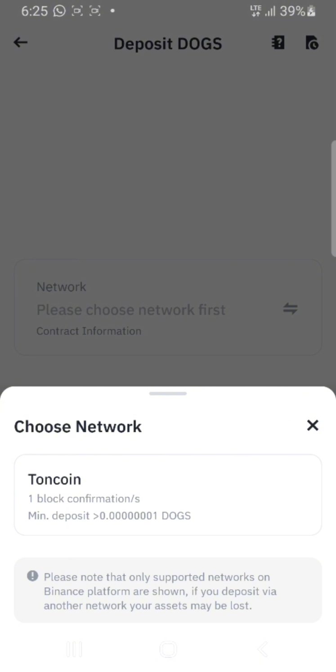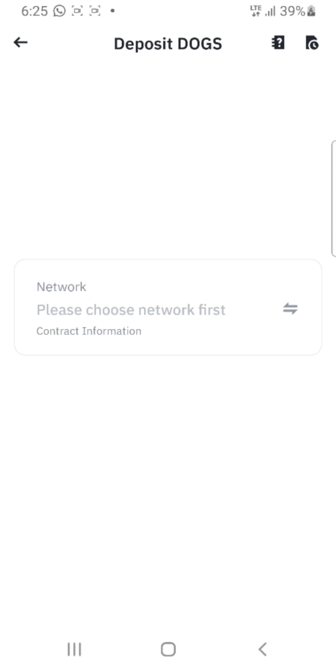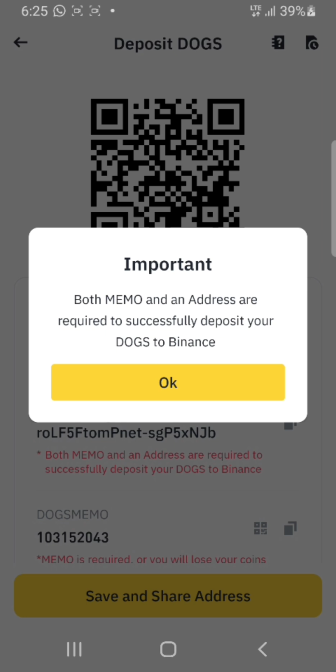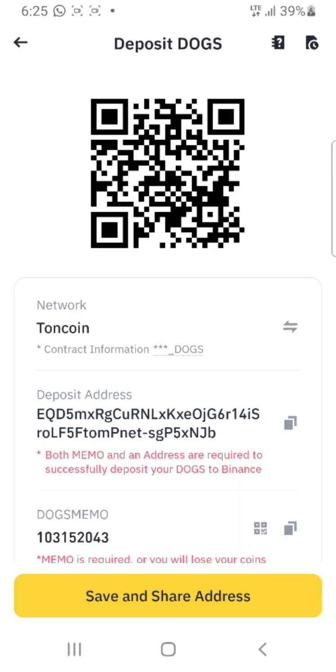It's going to tell you to choose the network. Obviously Dogs is on the Ton network, so you tap on it. It's going to generate the wallet address and everything. This instruction you are seeing here is just telling you that the memo is important. Without it, if you try to deposit your Dogs, you are going to lose it. So it is important, you have to include it.